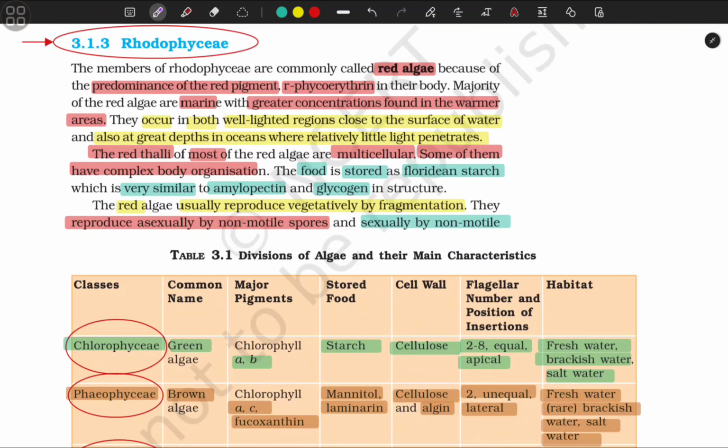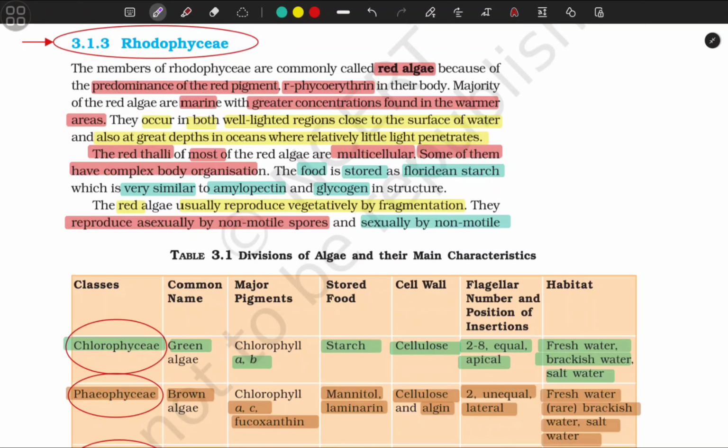Rhodophyceae. The members of Rhodophyceae are commonly called red algae because of the predominance of the red pigment r-phycoerythrin in their body. The majority of the red algae are marine, with greater concentration found in the warmer areas. They occur in both well-lighted regions close to the surface of water and also at great depth in the ocean where relatively little light penetrates. The red thalli of most of the red algae are multicellular. Some of them have complex body organization.